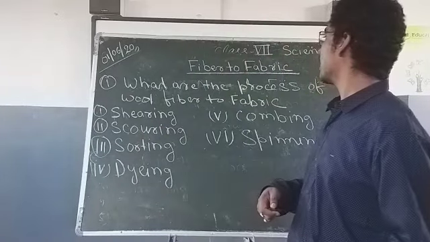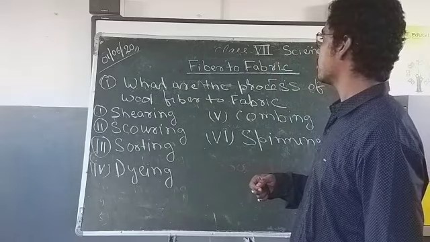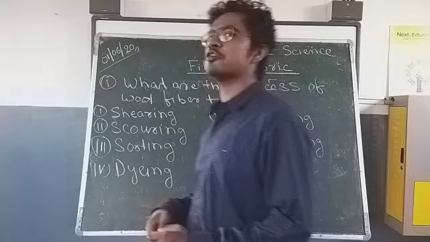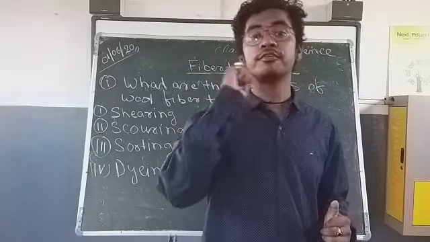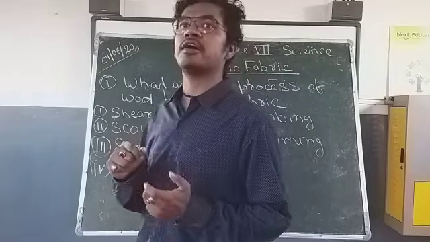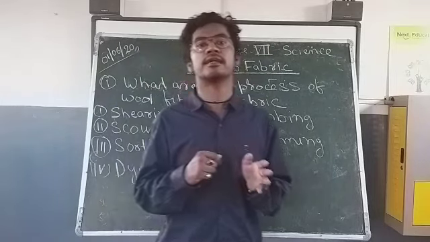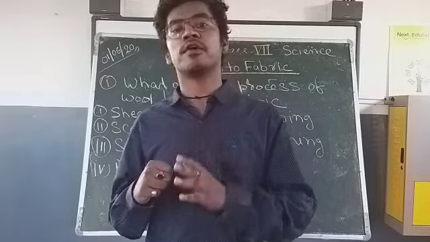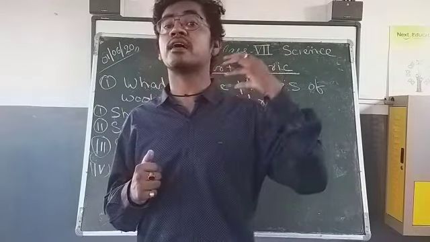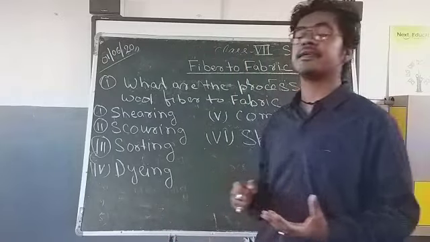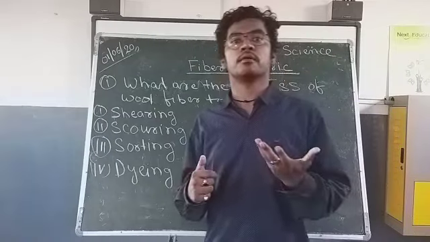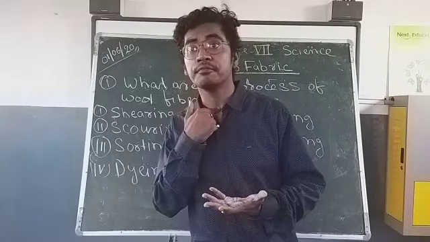Now we are discussing the process of wool fiber being converted into fabric. We know that every fiber has to be converted into fabric. There is some process. First the fiber is converted into thread, and thread is converted into fabric. The fiber is the raw material, the thread is the under-process material, and the fabric is the finished product.